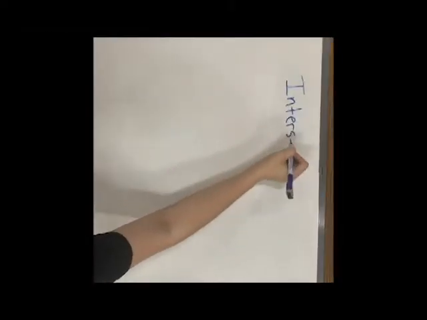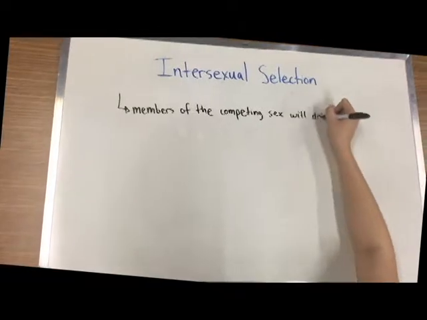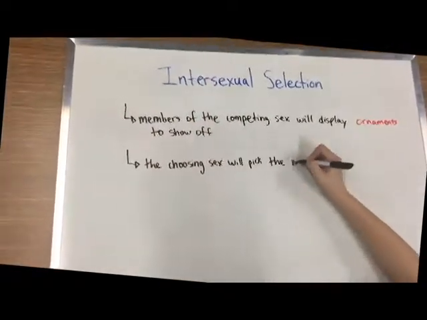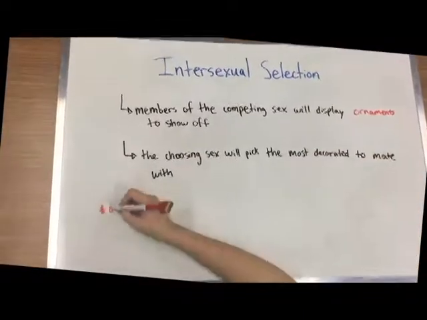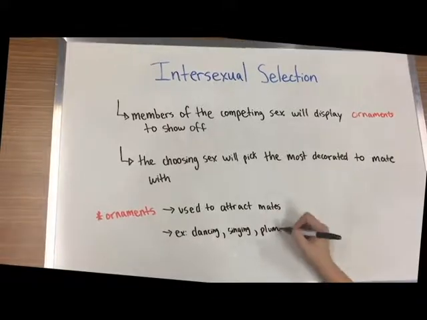Intersexual selection. Intersexual selection is when members of a competing sex will display a type of ornament in order to show off to the other choosing sex. The choosing sex will decide who to mate with based off of the most elaborate ornamental traits that they possess. The ornaments are decorative and used to attract mates. These ornaments are used for charming and can include dancing, singing, plumage, nest protection, among other factors.